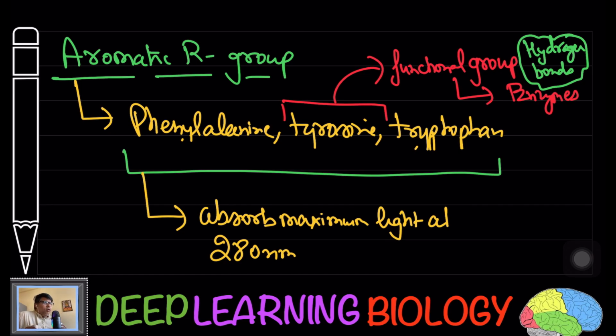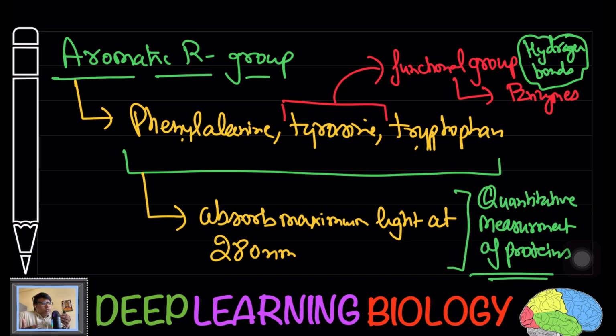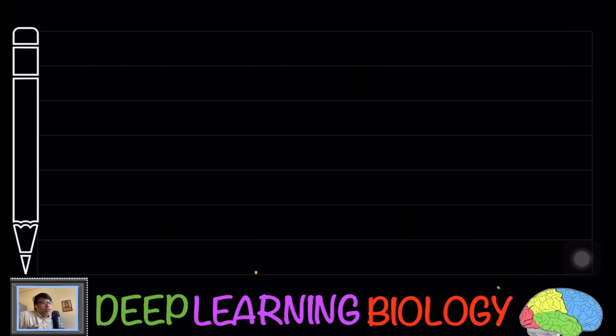280 nanometer. For nucleic acid we are going to use 260 nanometer. Now here keep in mind, due to the presence of tyrosine and tryptophan, majorly tyrosine and tryptophan, the proteins are going to absorb light, and generally this absorption of light happens at 280 nanometers, and this helps in quantitative measurements of proteins.